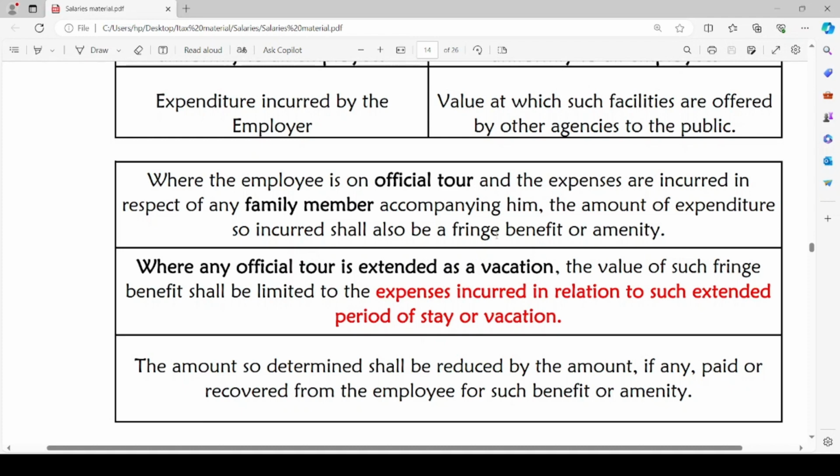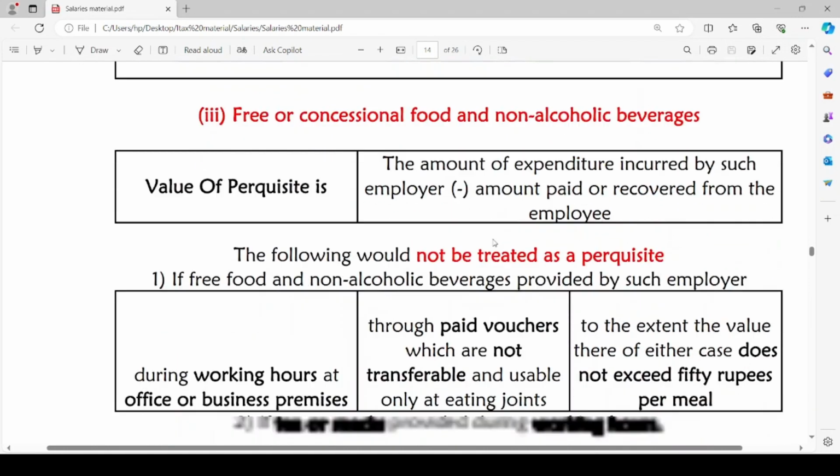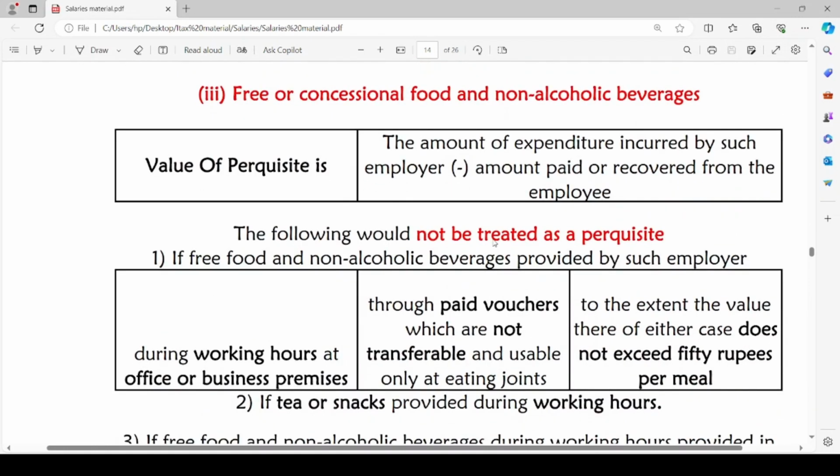The amount so determined shall be reduced by the amount, if any, paid or recovered from the employee for such benefit or amenity. For these perquisites, if any amount is recovered from the employee by the employer, then while calculating the value of perquisite, we will reduce such amount recovered from the employee. The next benefit is free or concessional food and non-alcoholic beverages. The value of taxable perquisite is the amount of expenditure incurred by such employer minus amount paid or recovered from the employee.